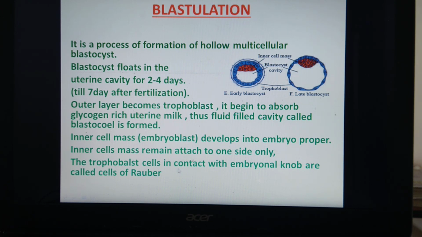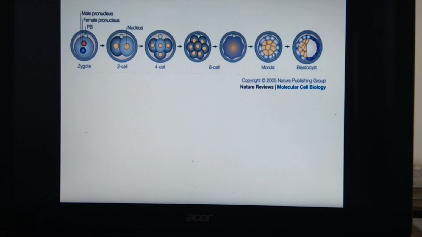The trophoblast cells in contact with the embryonal knob are called cells of Rauber. So, which are the cells of Rauber? These are the cells of Rauber. That means these embryonal cells, this inner cell mass, are in contact with these trophoblastic cells and become the cells of Rauber. So this is the process of blastulation. This can also be asked for a 3 mark note, or 3 marks can be asked on the process of blastulation. So we have seen these diagrams.